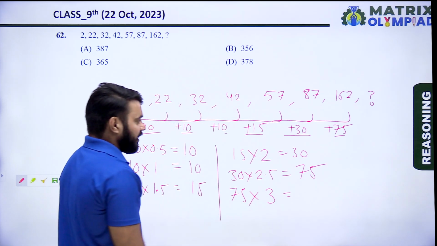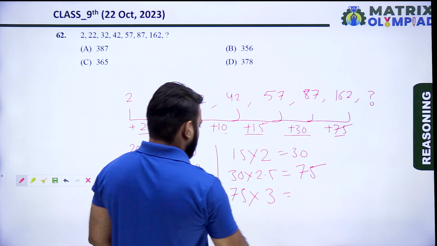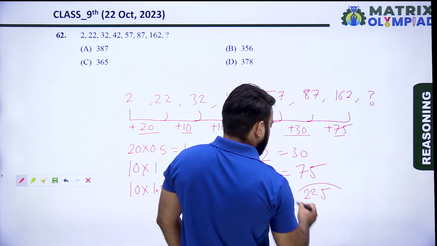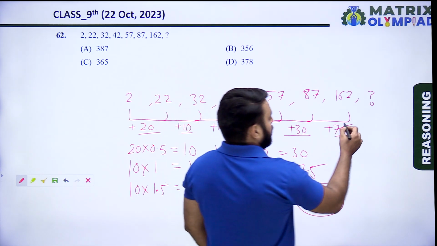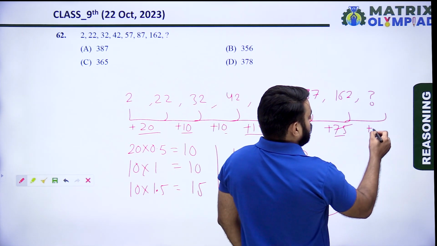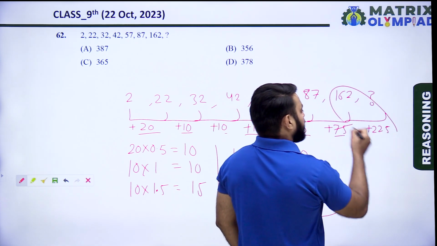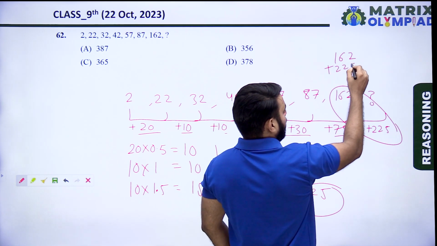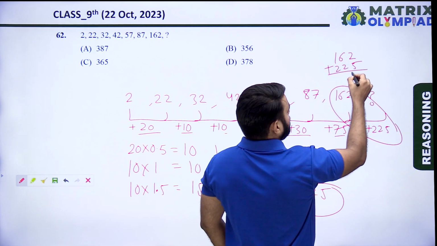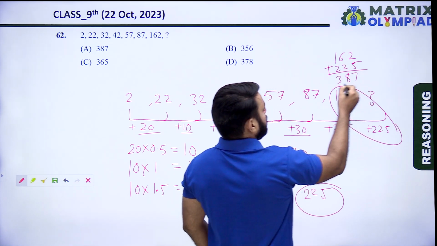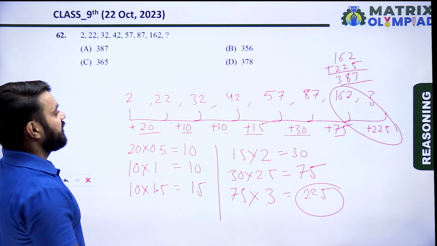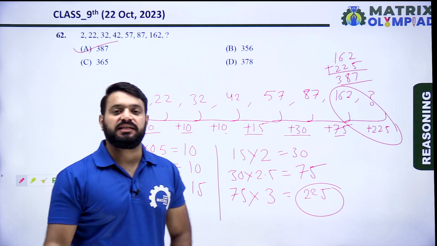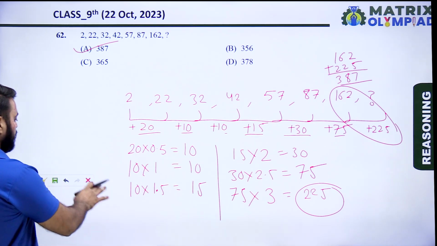So 75 multiplied by 3 means 225. Then adding 2 to 5 in the next term, the next term is 162 plus 2 to 5, so it means 387. 387 is the correct next missing term. So option A is the correct answer of this question.